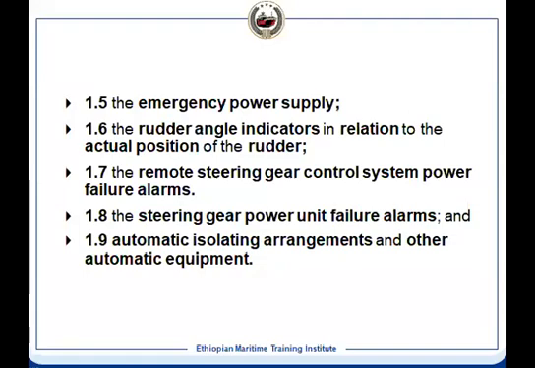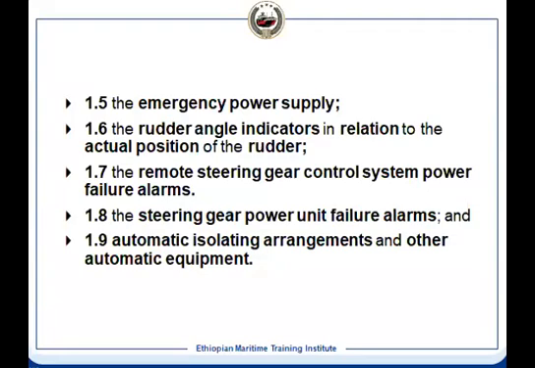Remote steering gear control system failure. It means the remote control system you put off. You switch off the control system, you will get an alarm. So it should give you a failure alarm. Steering gear power failure system. You switch off the power, it will give you an alarm.